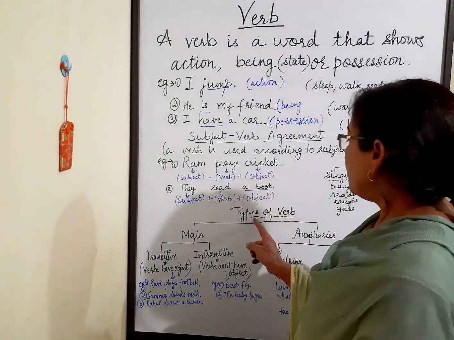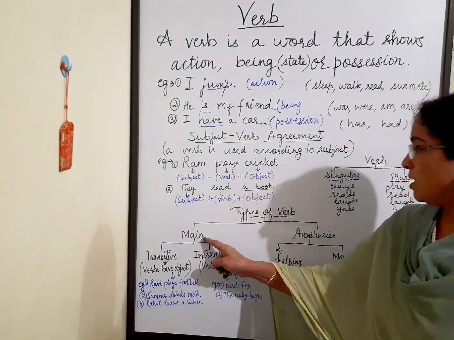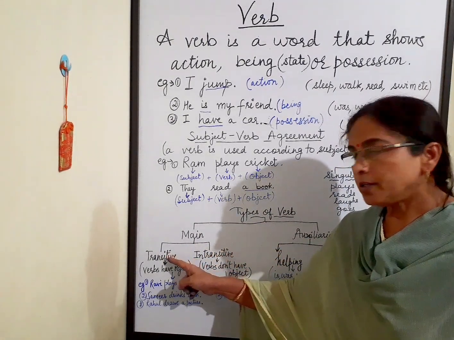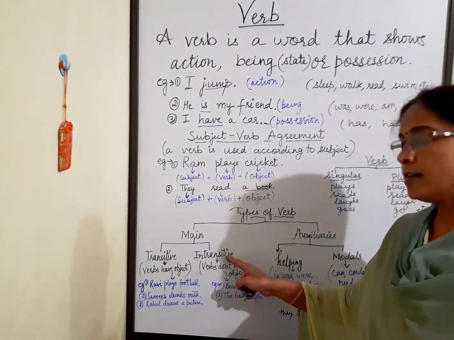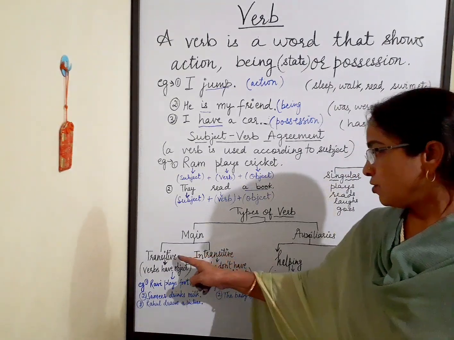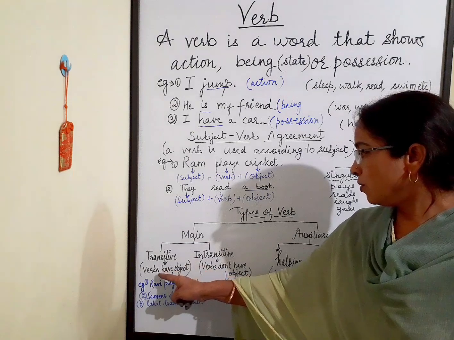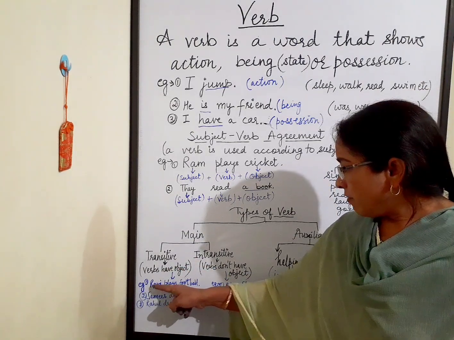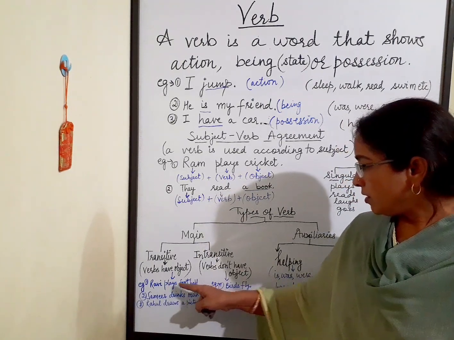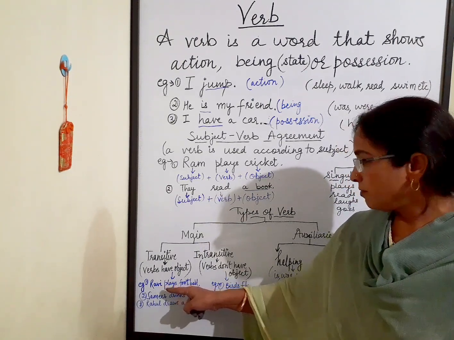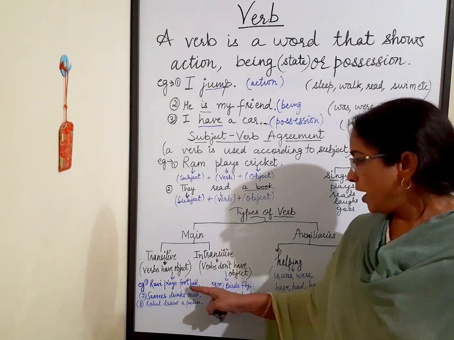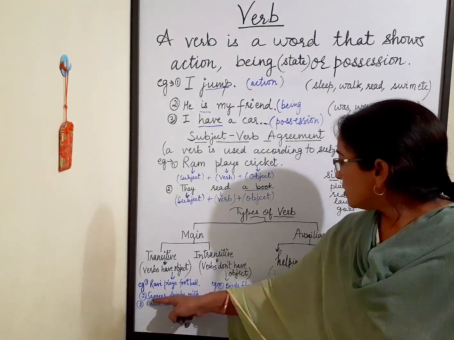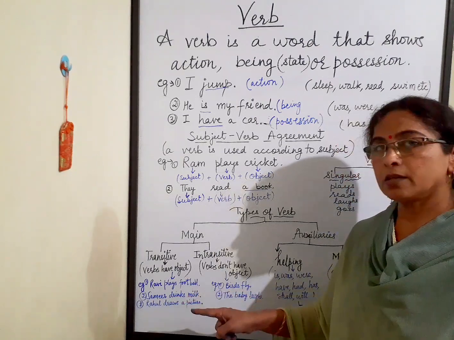Now, there are two types of verb, main verbs and auxiliaries. Main verbs are further divided into two, transitive and intransitive. Transitive verbs are those who have object. For example, Ravi plays football. Ravi is subject, plays is verb, and football is object. Similarly, Samir drinks milk.